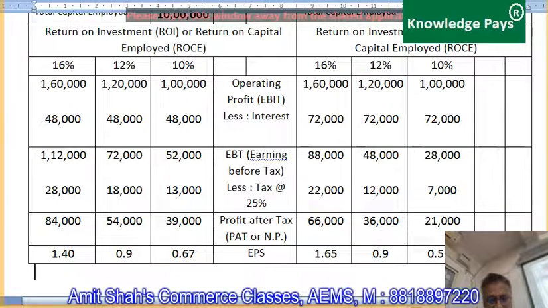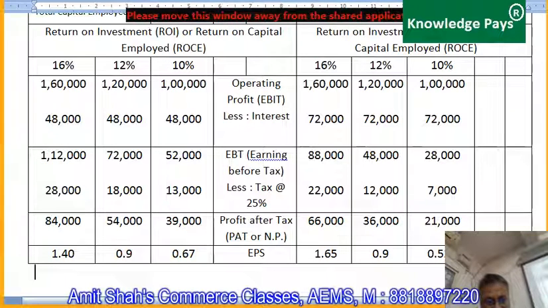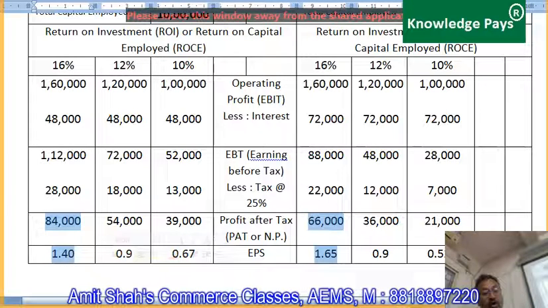Okay, so guys, now look here, everyone. Keep your pens down and look here. In option 1, net profit is more than under option 2. But EPS is more under option 2 than under option 1. Can anyone tell me why it is so?